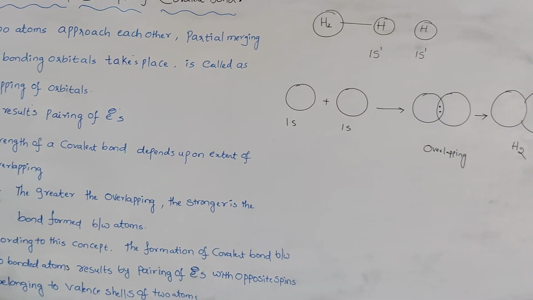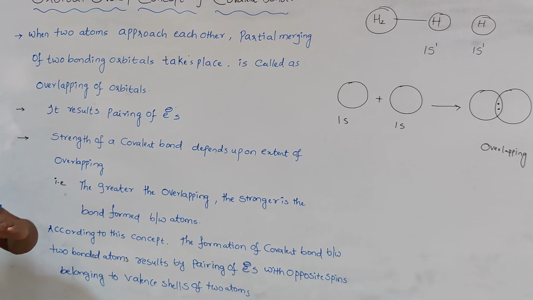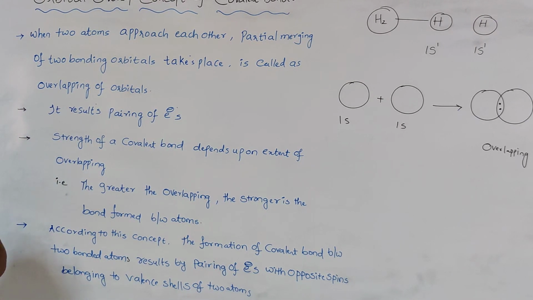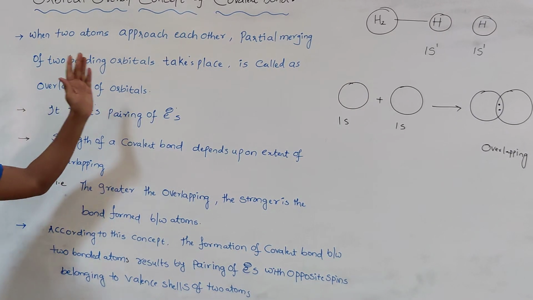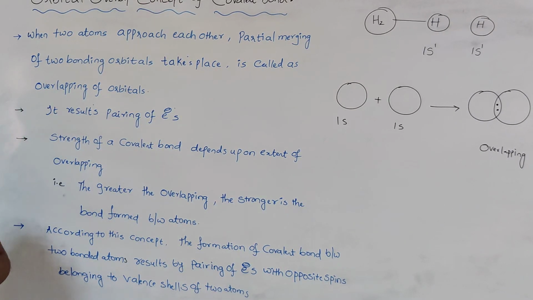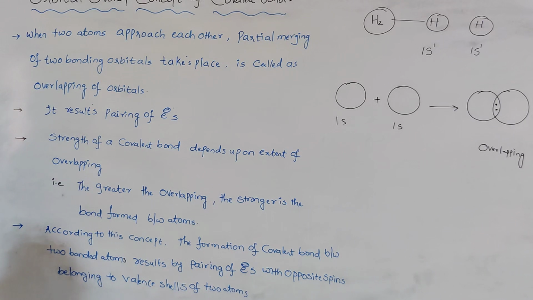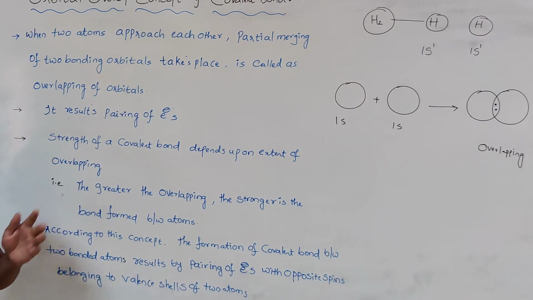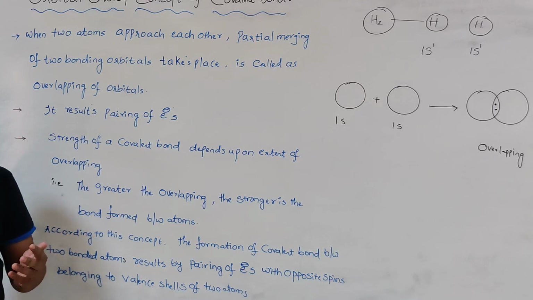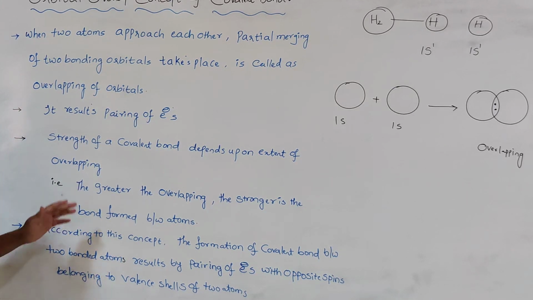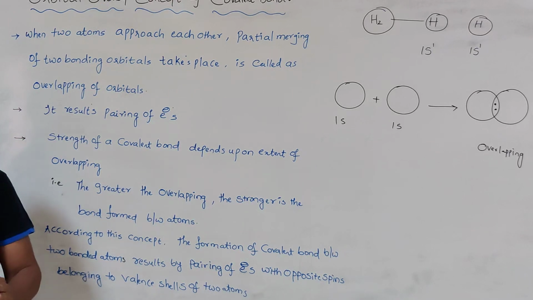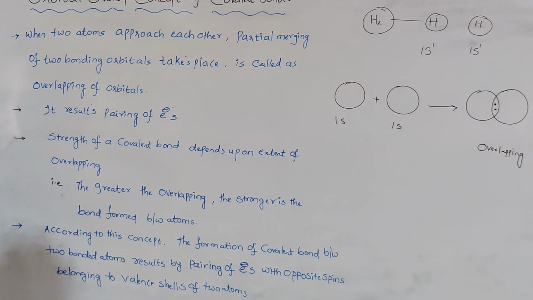Here, one thing we need to remember in this concept: whenever two atoms approach each other for the formation of a bond, the overlapping, or merging, of atomic orbitals takes place. The merging of atomic orbitals is called overlapping of orbitals. Whenever the orbitals overlap, the pairing of electrons with opposite spin takes place. That overlapping is sometimes weak, sometimes strong. Wherever a greater extent of overlapping takes place, a stronger bond is formed. Wherever the overlapping is only to a lesser extent, a weak covalent bond is formed.